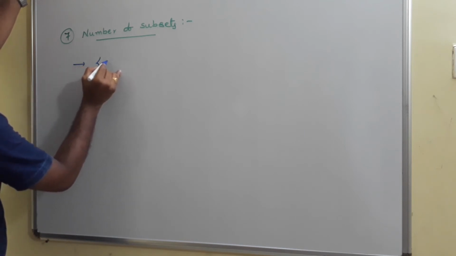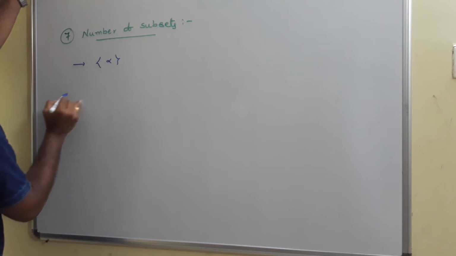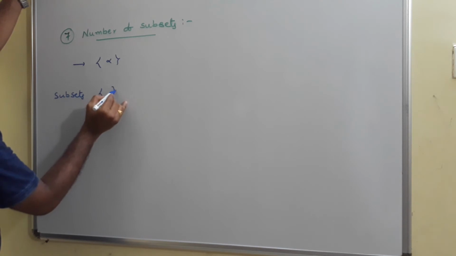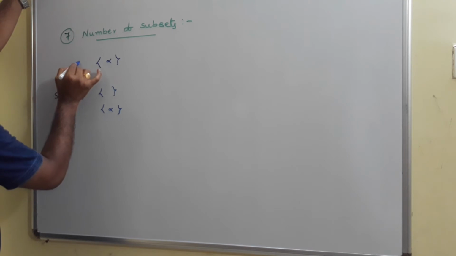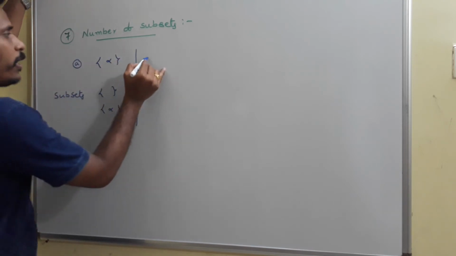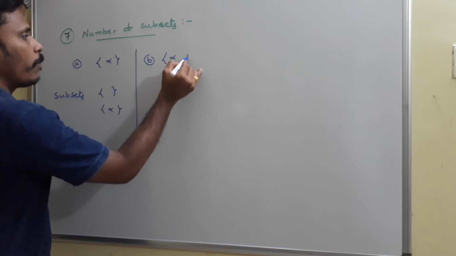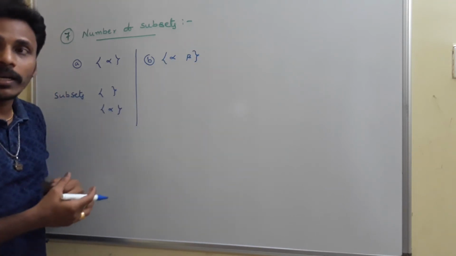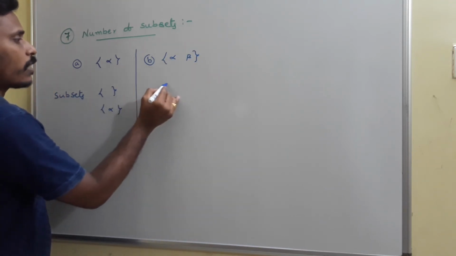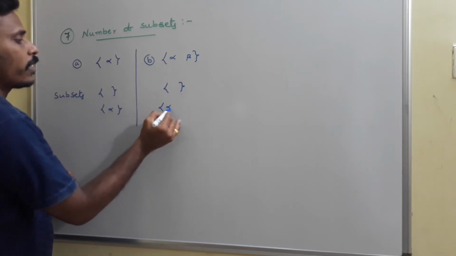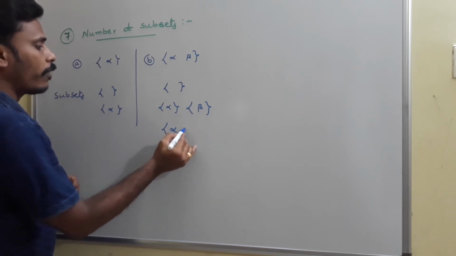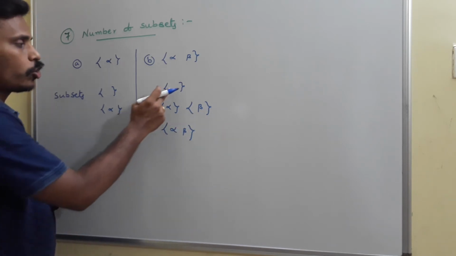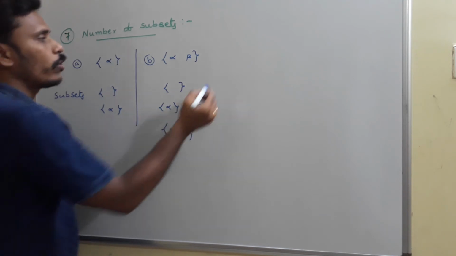If I have a set containing some alpha, then what are the subsets for this set containing alpha? Empty set and the set containing alpha only. You may say it as 7a. And for 7b, if I have a set containing elements alpha, beta, then what are the subsets of this set? The empty set is a subset. Set containing alpha, set containing beta are subsets. Set containing alpha comma beta is again a subset. 0 element subsets, 1 element subsets, 2 element subsets.